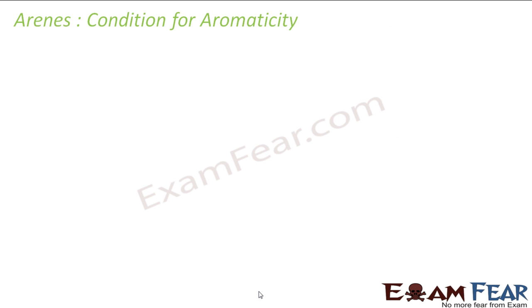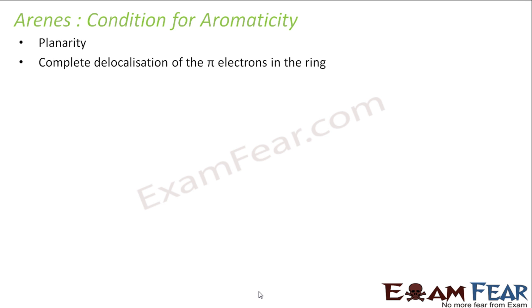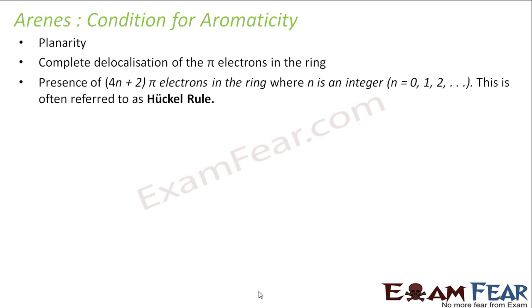Now we'll discuss the conditions of aromaticity. The first condition, it has to be planar. If it is not planar, the electrons won't be able to move around properly. The second is the complete delocalization of pi electrons in the ring, because that's what makes a compound aromatic. And also it should have 4n plus 2 pi electrons. This is what Huckel has told based on his experiment, that it should have 4n plus 2 pi electrons.